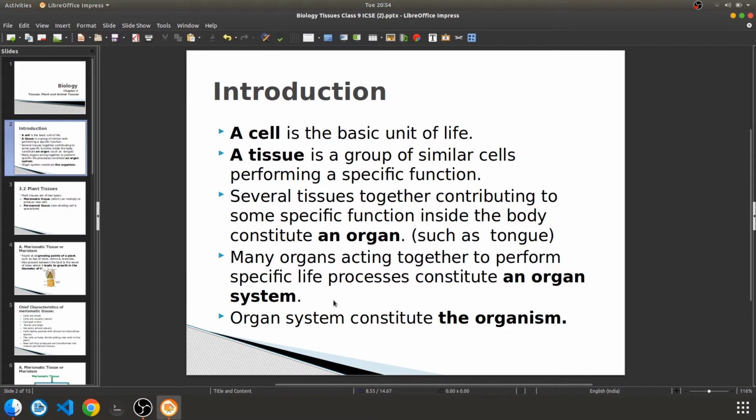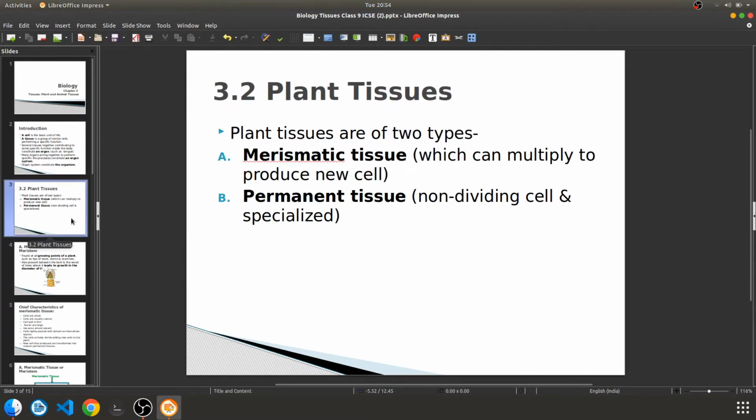Now we'll see the plant tissues, because the first topic is our plant tissues. Plant tissues are basically of two types: meristematic tissue and permanent tissue. Meristematic tissue is the one which can multiply and produce new cells, and the other one is the permanent tissue, which has lost its capability.